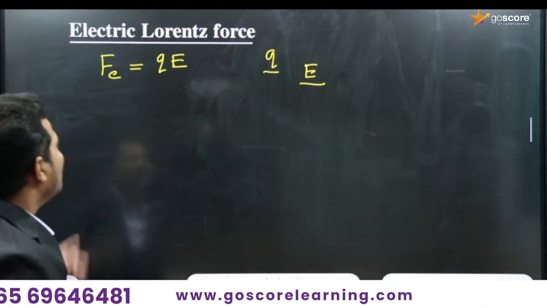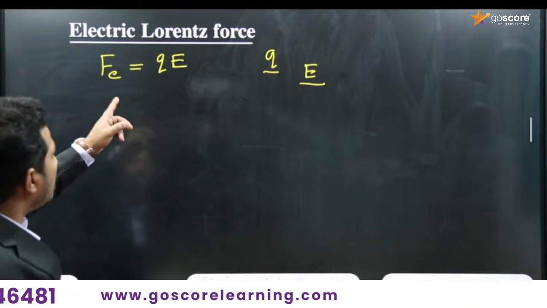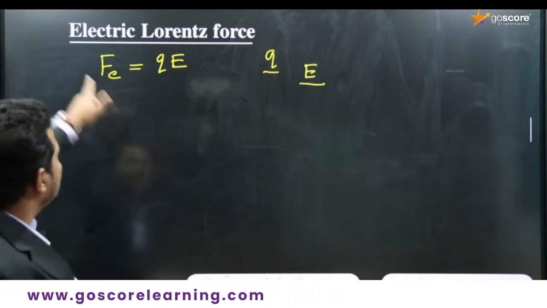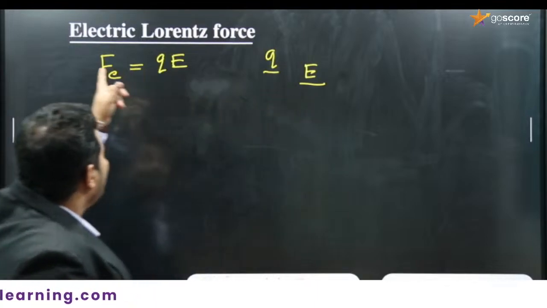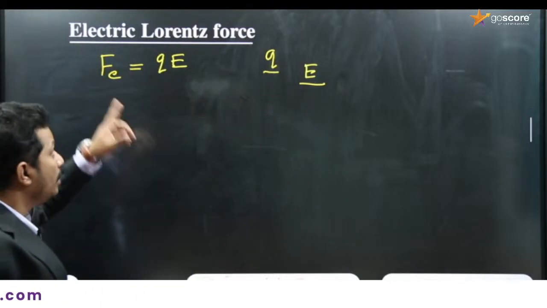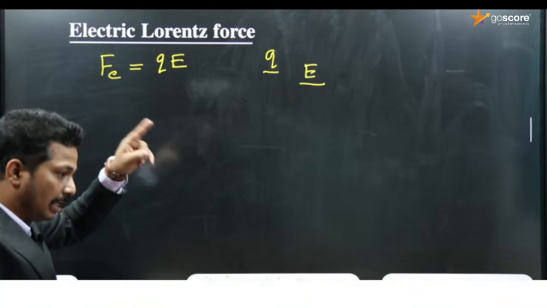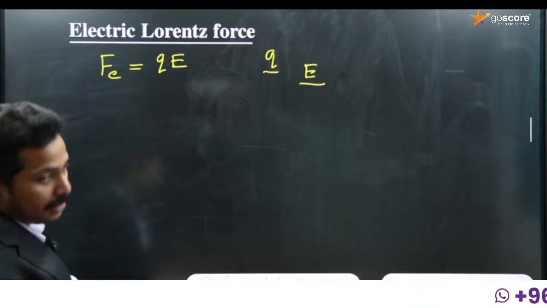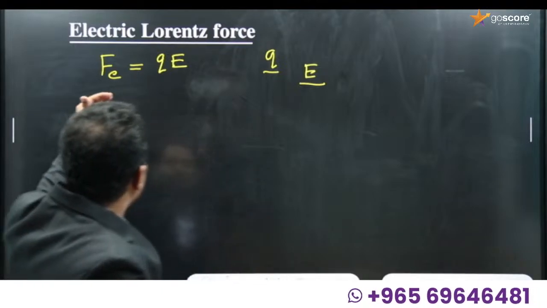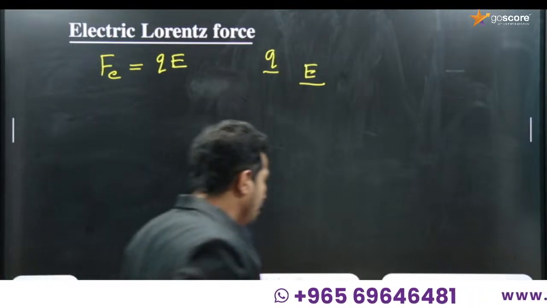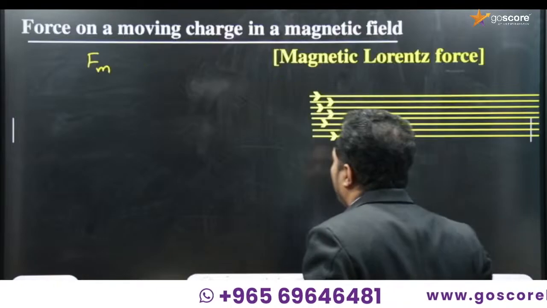The force experienced by a charge placed in an electric field is known as electric Lorentz force. There is another name for that force, Coulomb force. We didn't mention the name electric Lorentz force in the first chapter, instead we are mentioning it here. So the force experienced by a charge Q placed in an electric field E is given by Fe equal to Q into E. I am just recollecting it and nothing else.